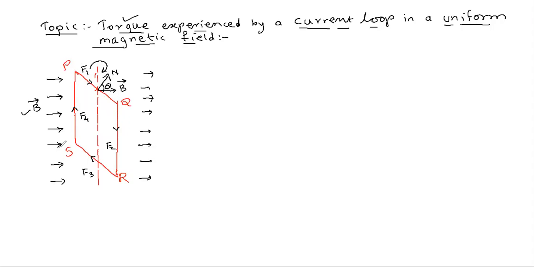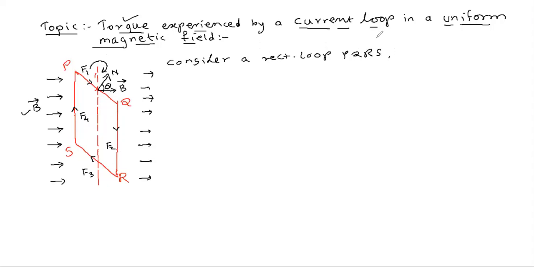how this loop is going to experience a torque here. That is the thing. So consider here a rectangular loop. Once again, I am giving you the idea about how to write about this figure. You have considered a rectangular loop. So now you have assumed here PQRS.